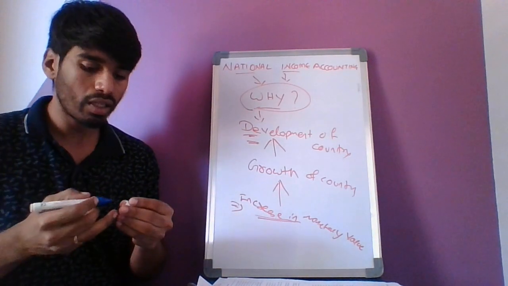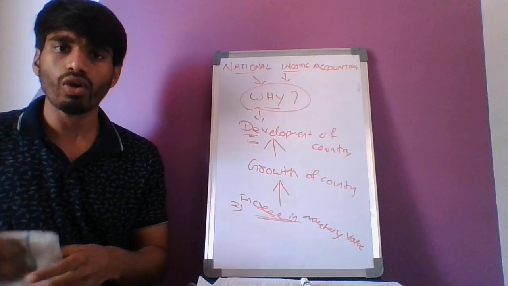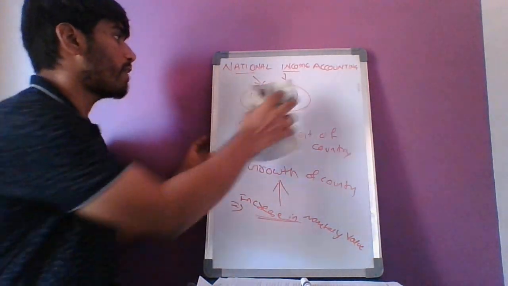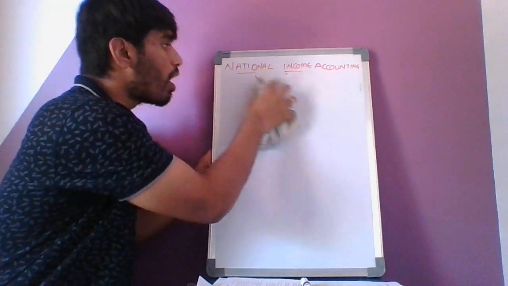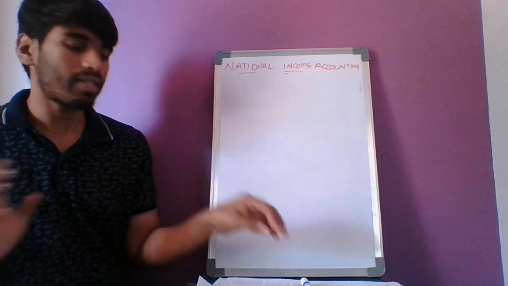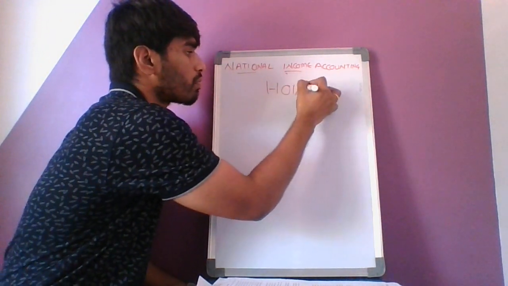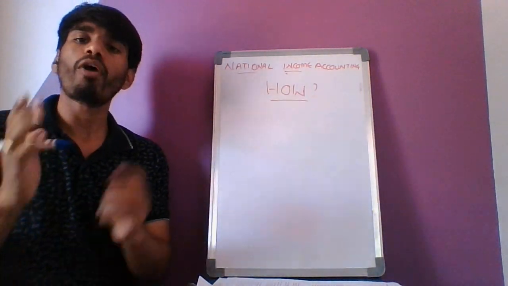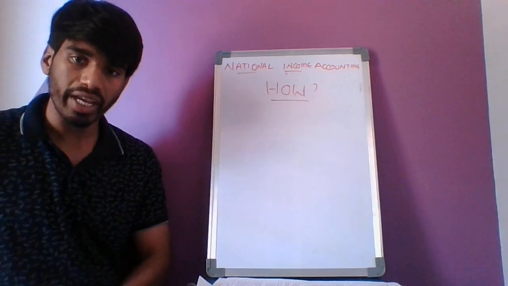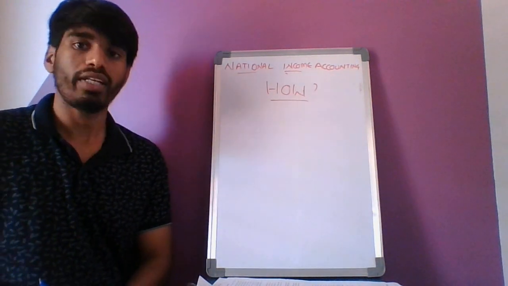Okay, fine. Now let us jump into the next question, which is how this national income accounting is done. So the next question is how. Let us answer this question first. Popularly there are four different ways by which we calculate the national income.